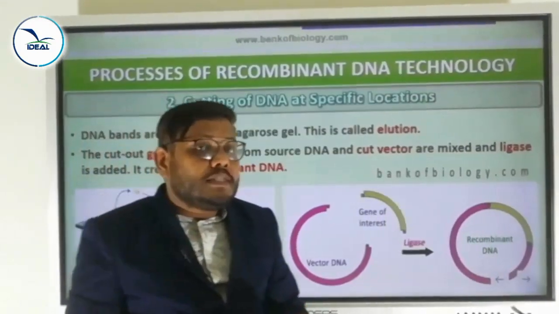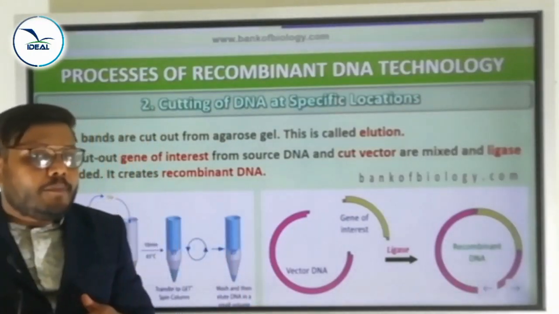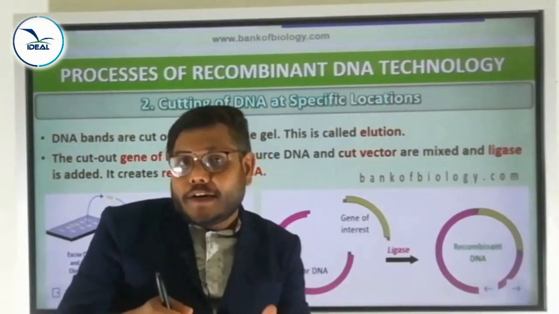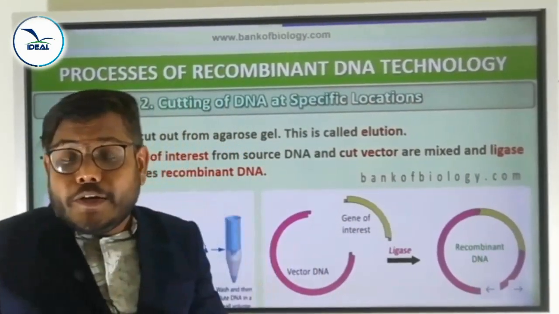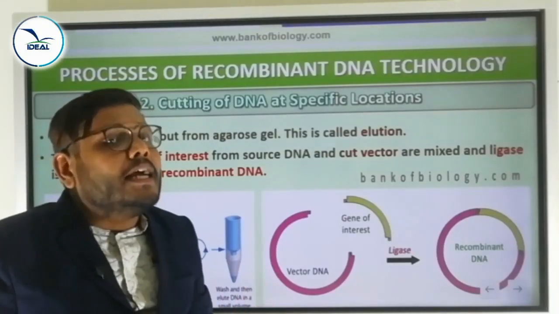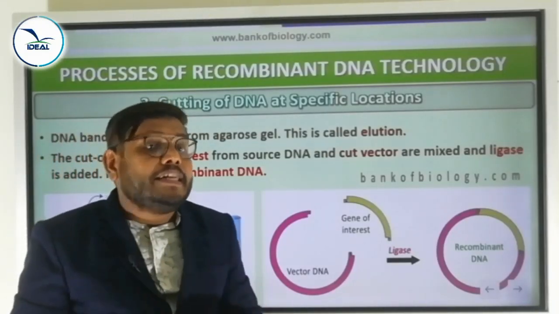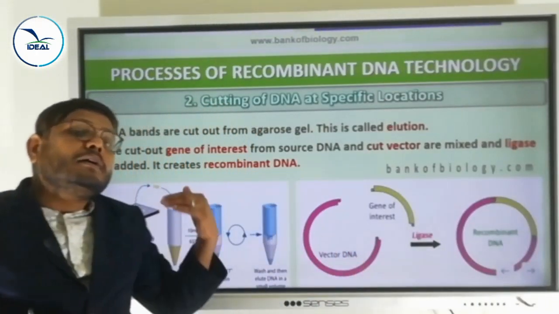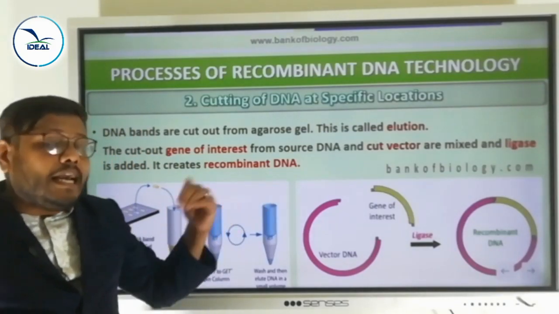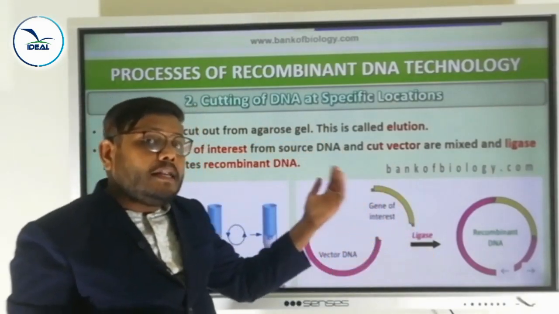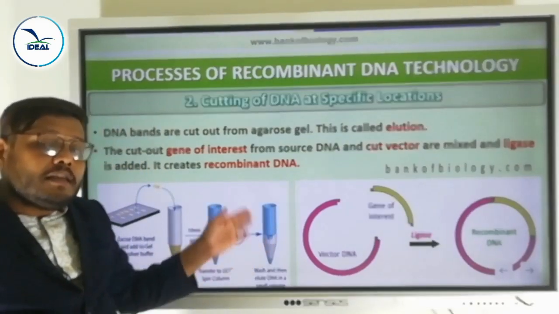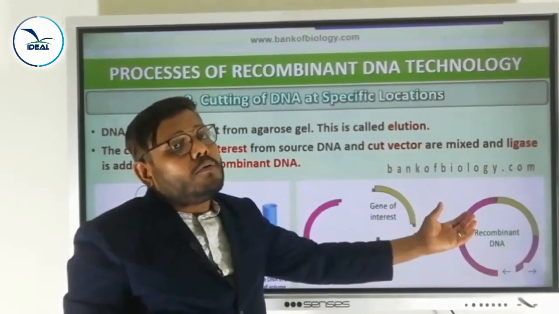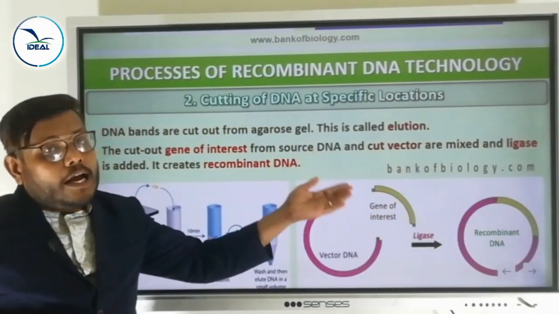What is gel electrophoresis? It is the technique for separating DNA fragments according to their size under the influence of an electric field. That is called gel electrophoresis. For gel electrophoresis, which medium are we using? Agarose gel. What is agarose gel? It is the polymer of seaweeds. What is seaweed? It is the brown algae. DNA fragments are negatively charged, so they move towards the anode. The digested one moves towards the anode, and the undigested one stays back where? Cathode position. The bigger size one stays back in the cathode position, and the smaller one moves towards the anode part.